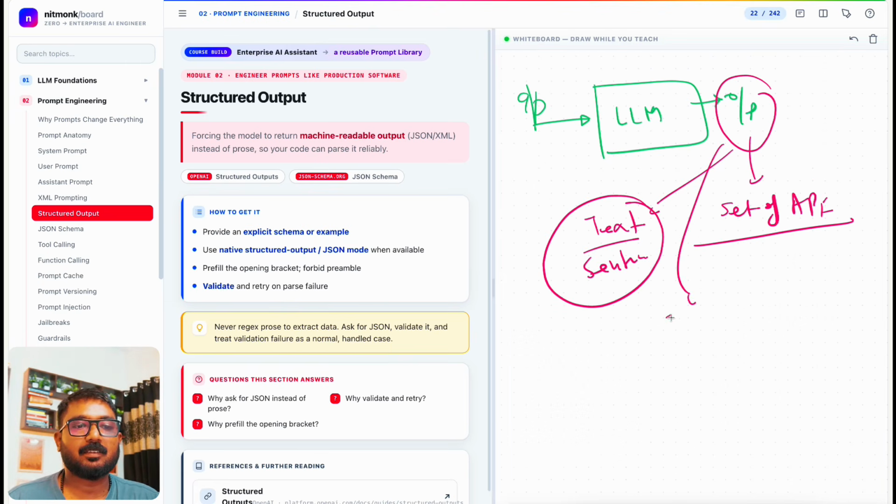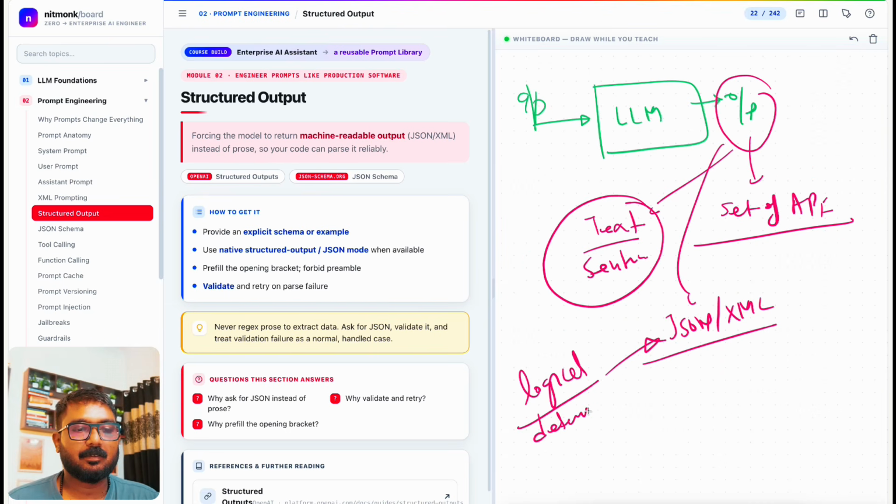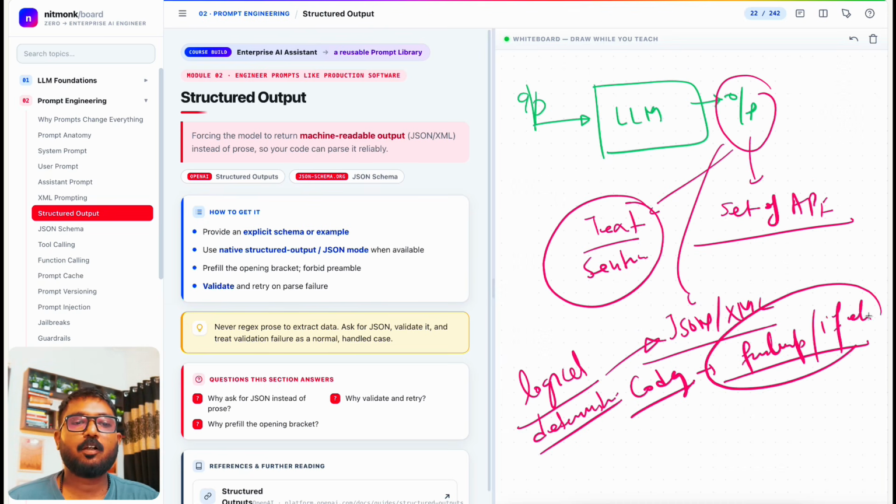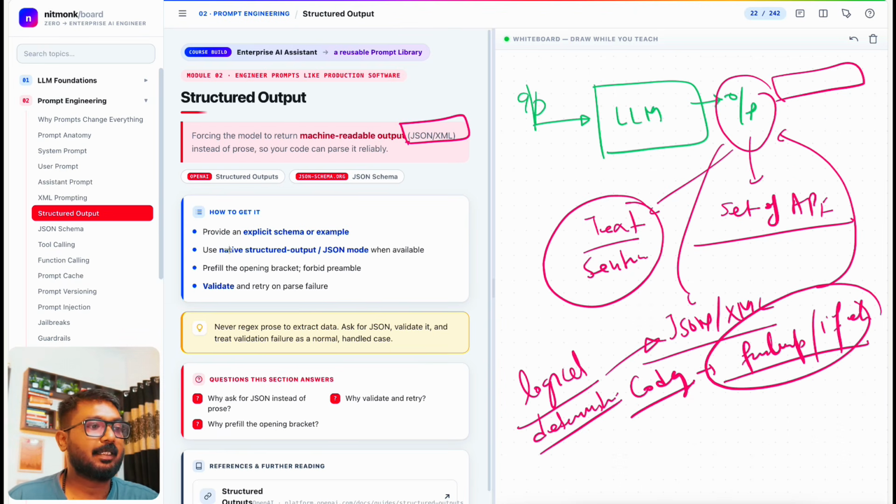If it's JSON or XML, then we can do logical or deterministic coding. We can apply a for loop, an if-else case, and do lots of things if this is a structured output. If this is text, then it becomes another problem for us to solve. That is why it is really important to have JSON and XML output from the LLM, right?